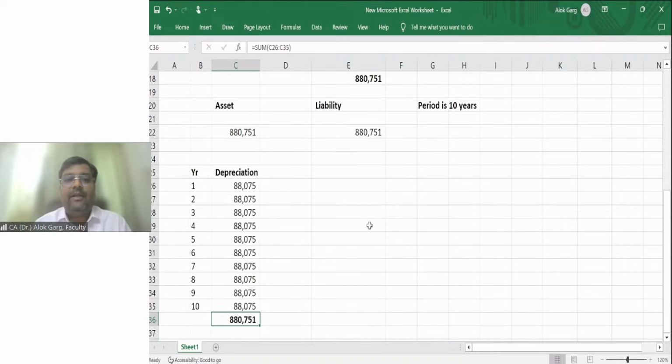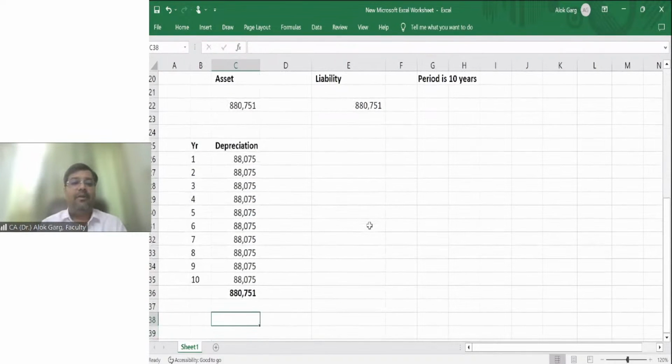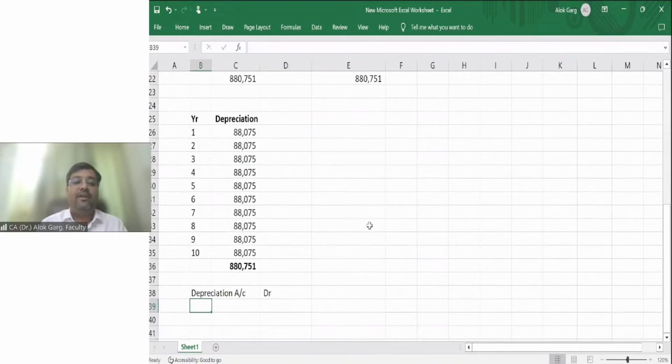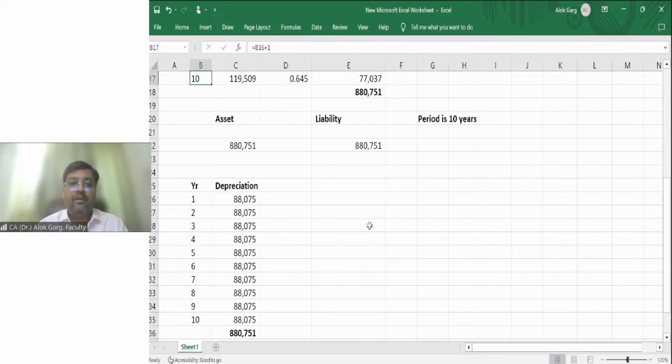At the end of every reporting date, you have to pass an entry: depreciation account debit to right of use asset or accumulated depreciation account. This will be the accounting entry to be passed at the end of every year. You understood that this asset will be zero by depreciation at the end of the 8 years.